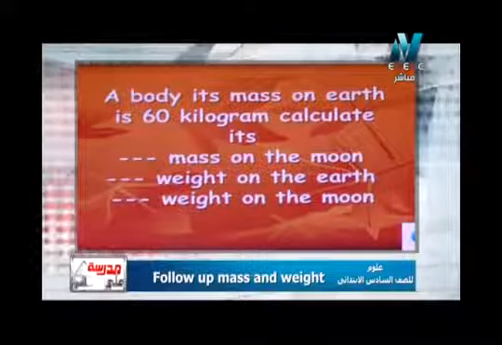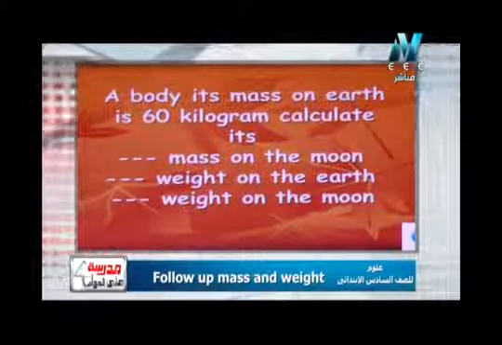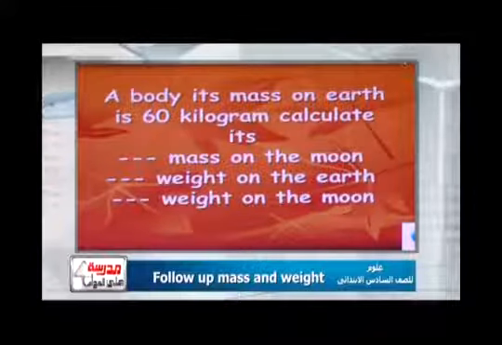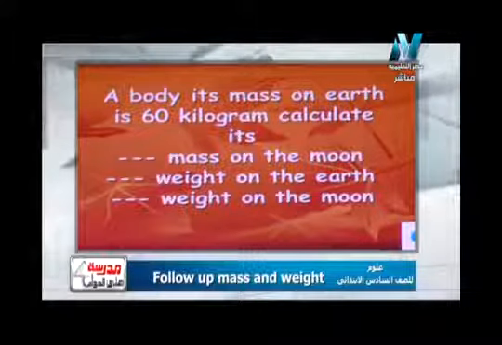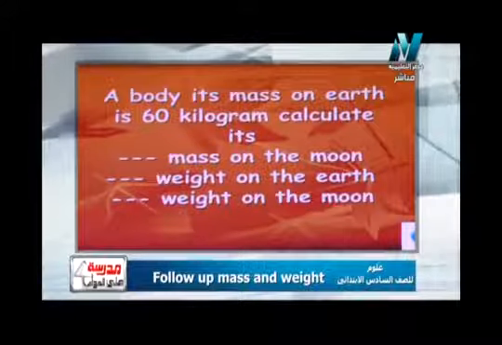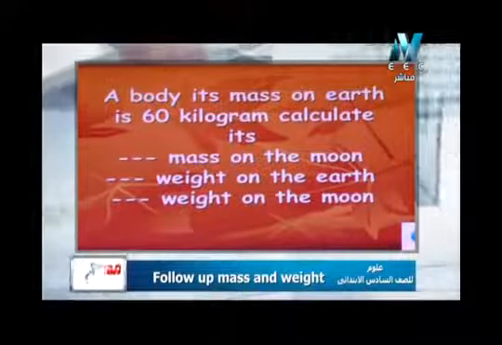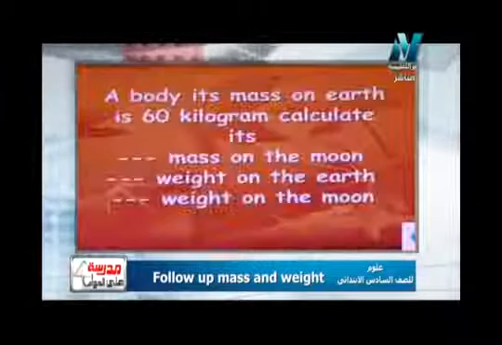Calculate its mass on the moon, its weight on the moon, its weight on the earth, sorry, its weight on the moon. Look here, the problem seems difficult. But if we pay close attention to the two triangles, it will be very easy. Okay, so let's start. A body, its mass on the earth equal what?